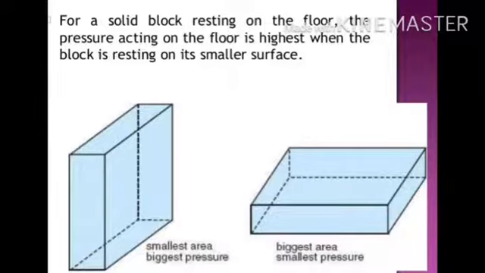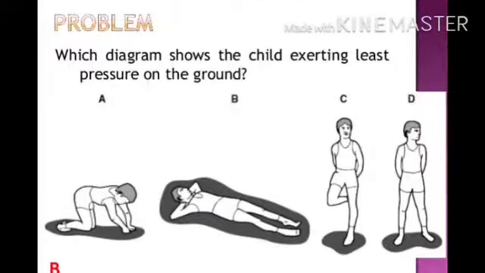For a solid block resting on a floor, the pressure acting on the floor is highest when the block is resting on its smaller surface area. Means smaller the area of contact, higher the pressure exerted by it, which is in the first wall, and the larger the area of contact, lesser the pressure exerted by it, which is in the second wall. Now there is one problem: which diagram shows the child exerting least pressure on the ground? You will think about your answer by yourself and check whether you are right or wrong.